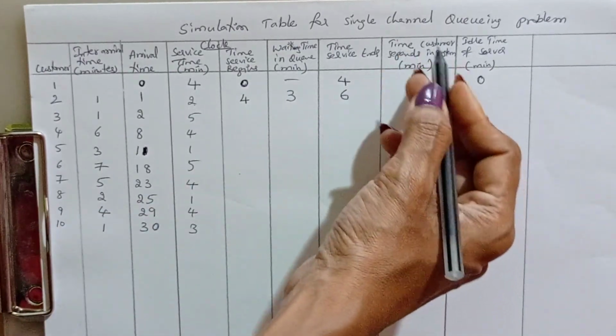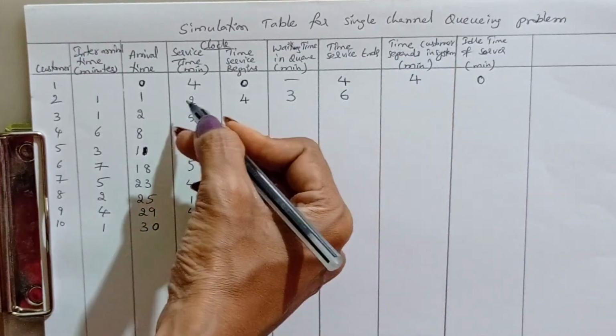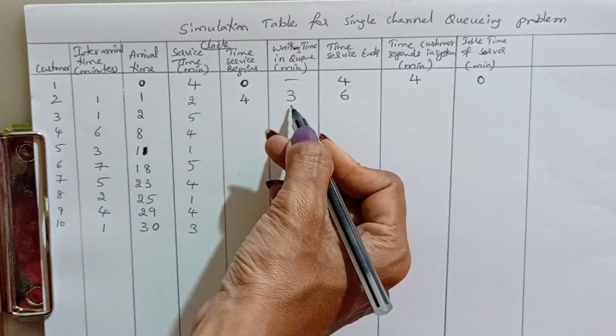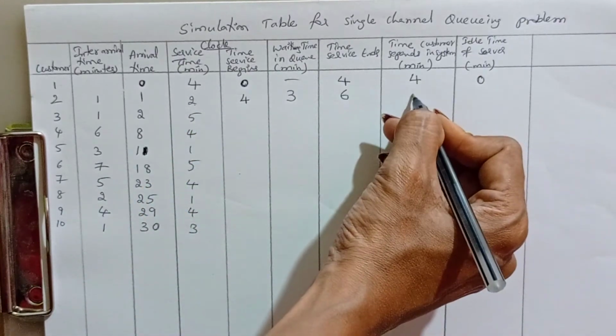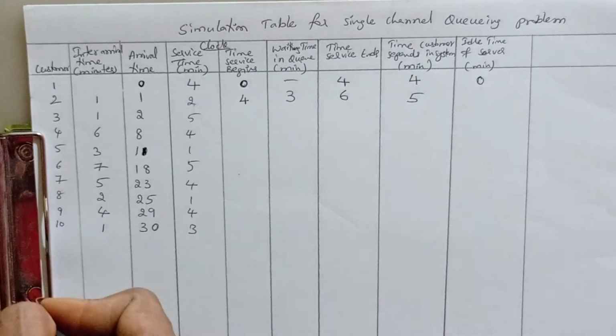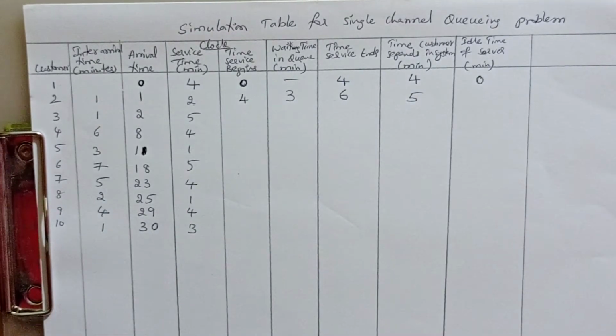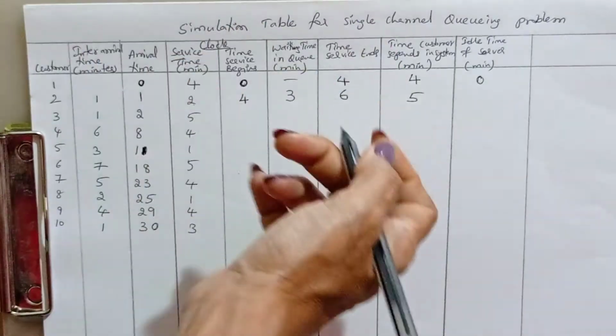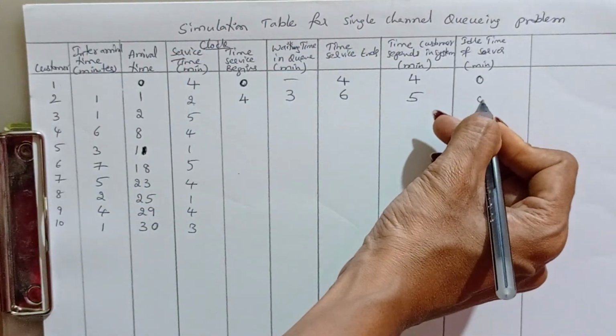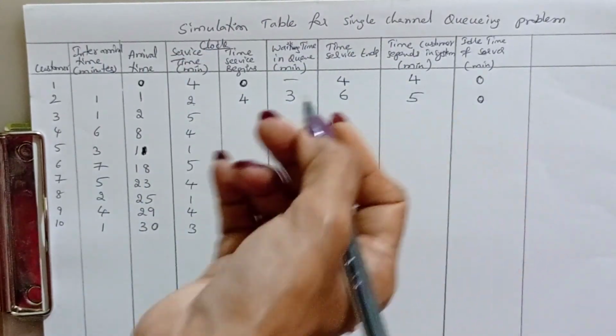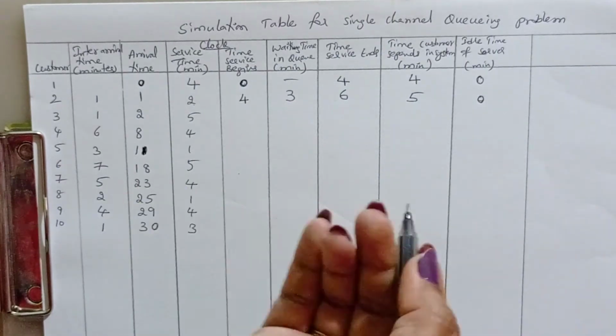How much time is the customer spending in a system? Servicing 2 minutes, as well as waiting 3 minutes. Total 5 minutes in a system. Okay, and when already one customer is waiting, you won't get idle time of the server. Usually the server will be busy.